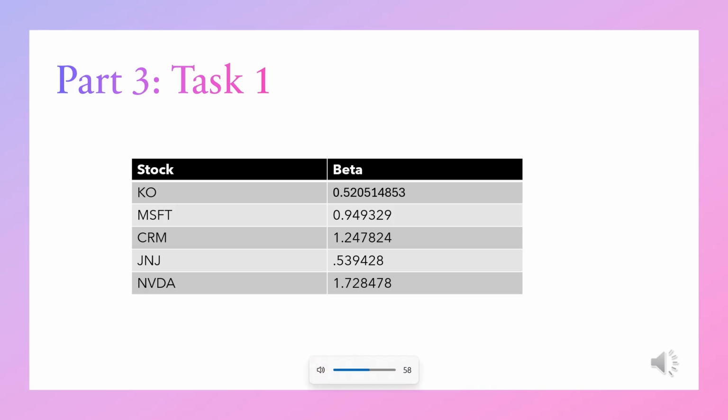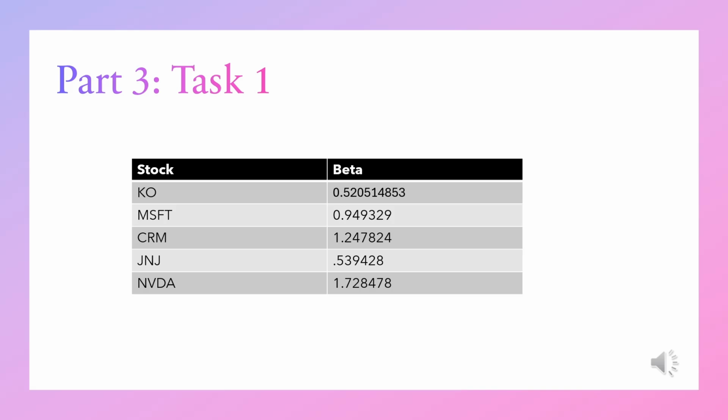Task 1, we were assigned to calculate the betas of the stocks that we analyzed from part 2. Beta is the measure of volatility compared to the market, and it tells investors how much risk they will be taking on if they invest in that certain stock. As you can see, we found that Coca-Cola had a beta of 0.52, Microsoft had a beta of 0.95, CRM had a beta of 1.25, Johnson & Johnson had a beta of about 0.54, and then NVIDIA had a beta of about 1.73.